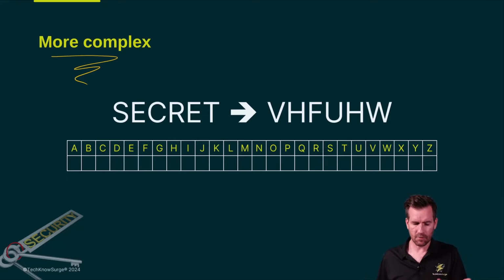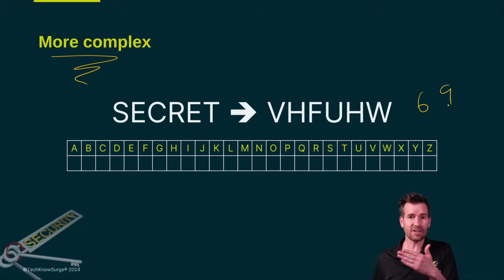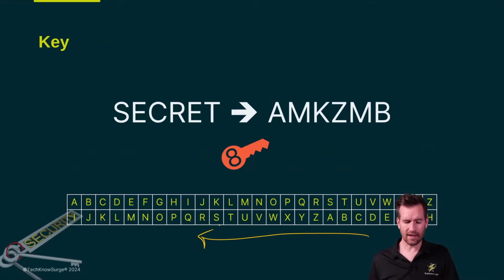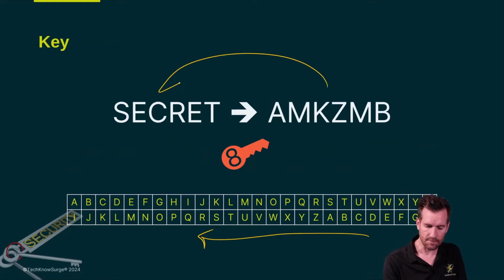For instance, maybe this time when I send you a message, I send it to you shifting the alphabet by 3. But maybe next time it's going to be by 6. And maybe the time after that it's going to be by 9. I'm going to shift it a different amount every time I send you a message. Somehow you're going to need to know how many letters you need to shift the alphabet in order to decrypt this message. Well, that's where a key comes in.